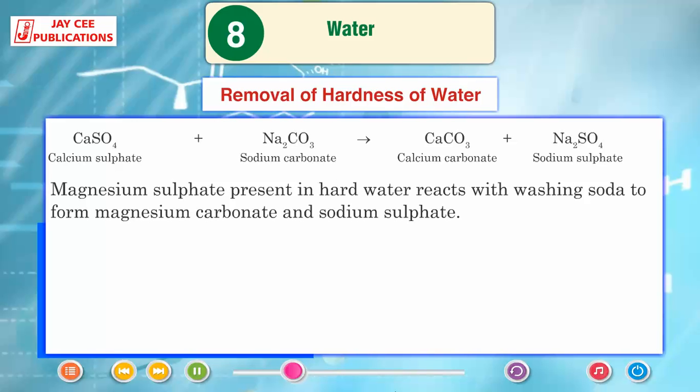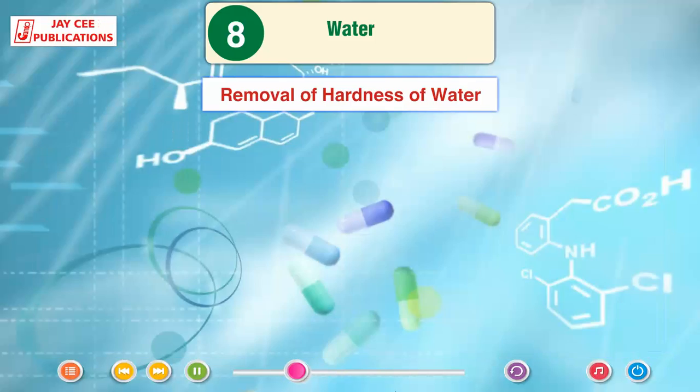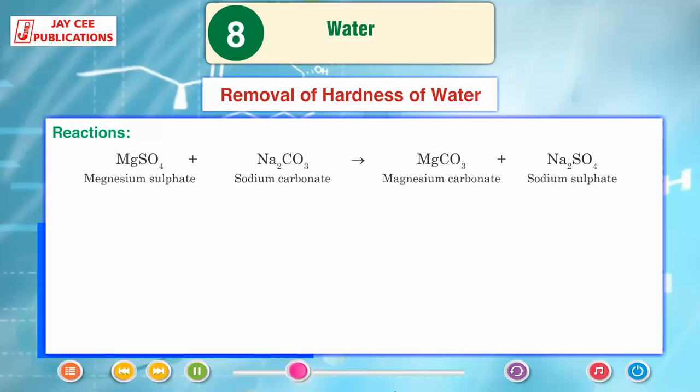Magnesium sulfate present in hard water reacts with washing soda to form magnesium carbonate and sodium sulfate. Reaction: MgSO4, magnesium sulfate, plus Na2CO3, sodium carbonate, gives MgCO3, magnesium carbonate, plus Na2SO4, sodium sulfate.